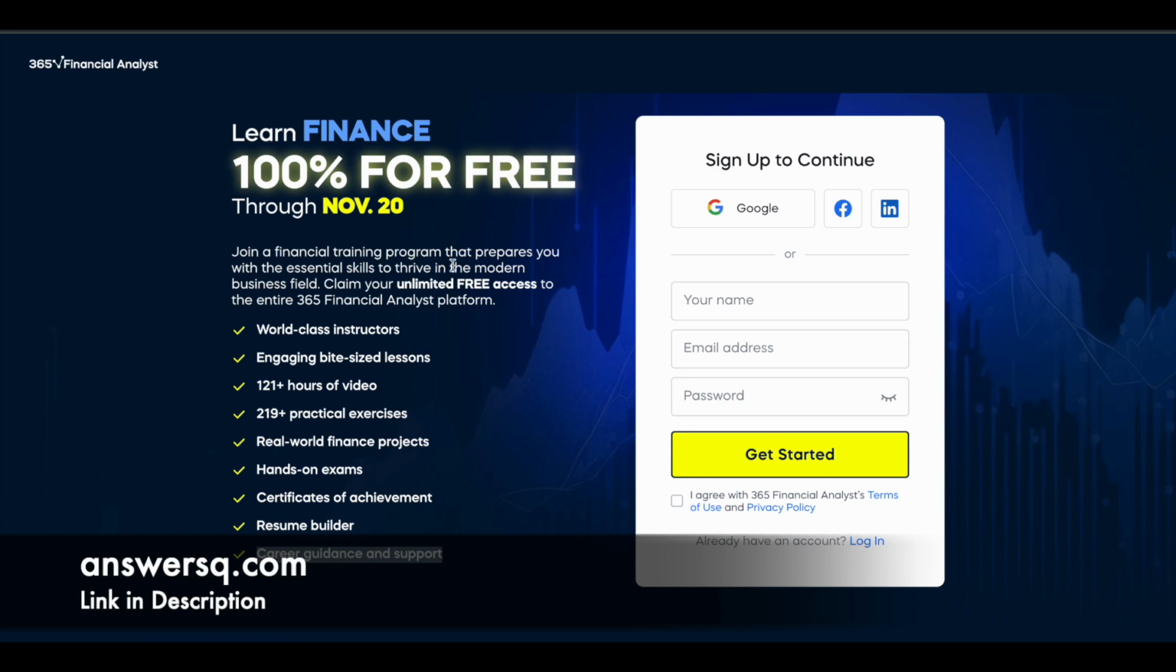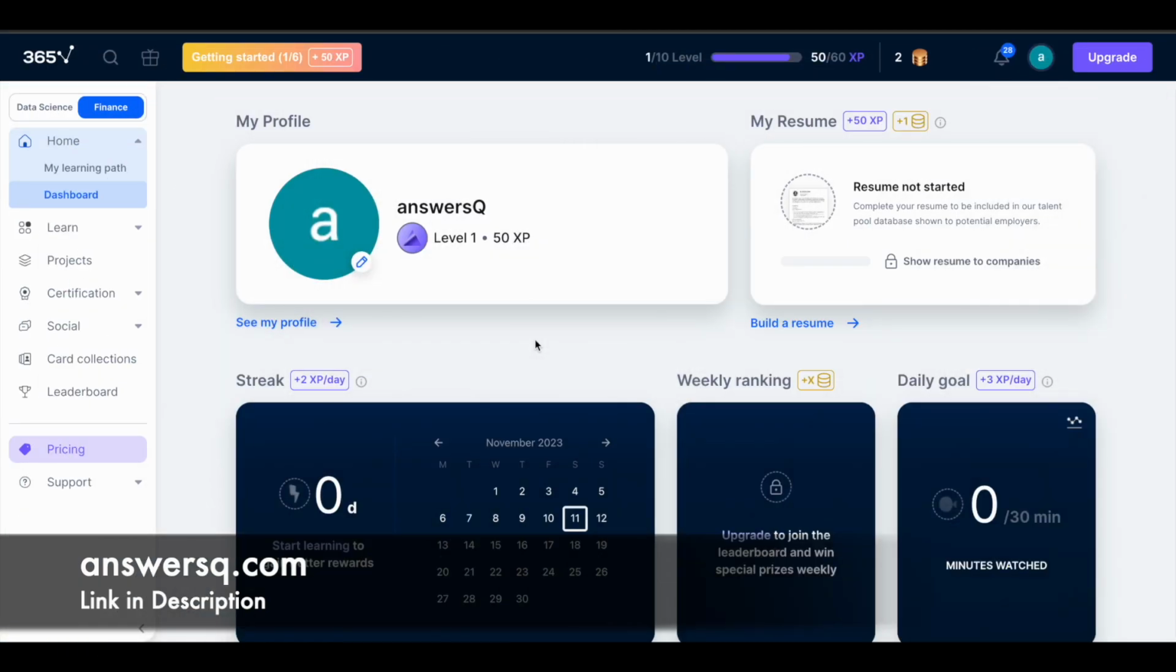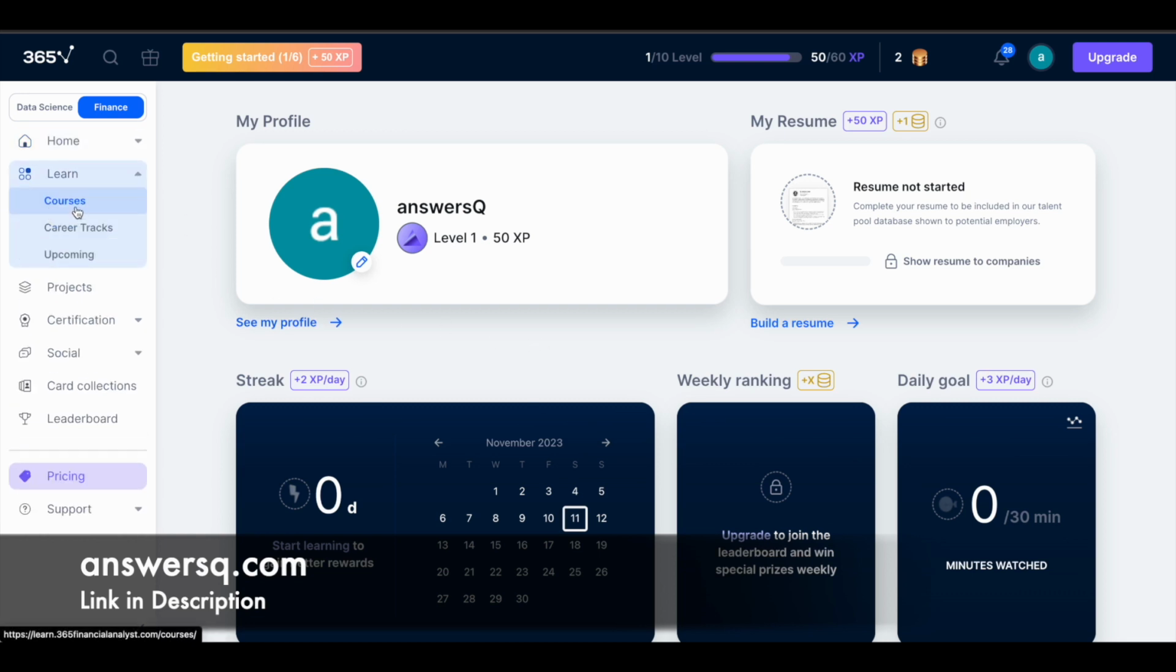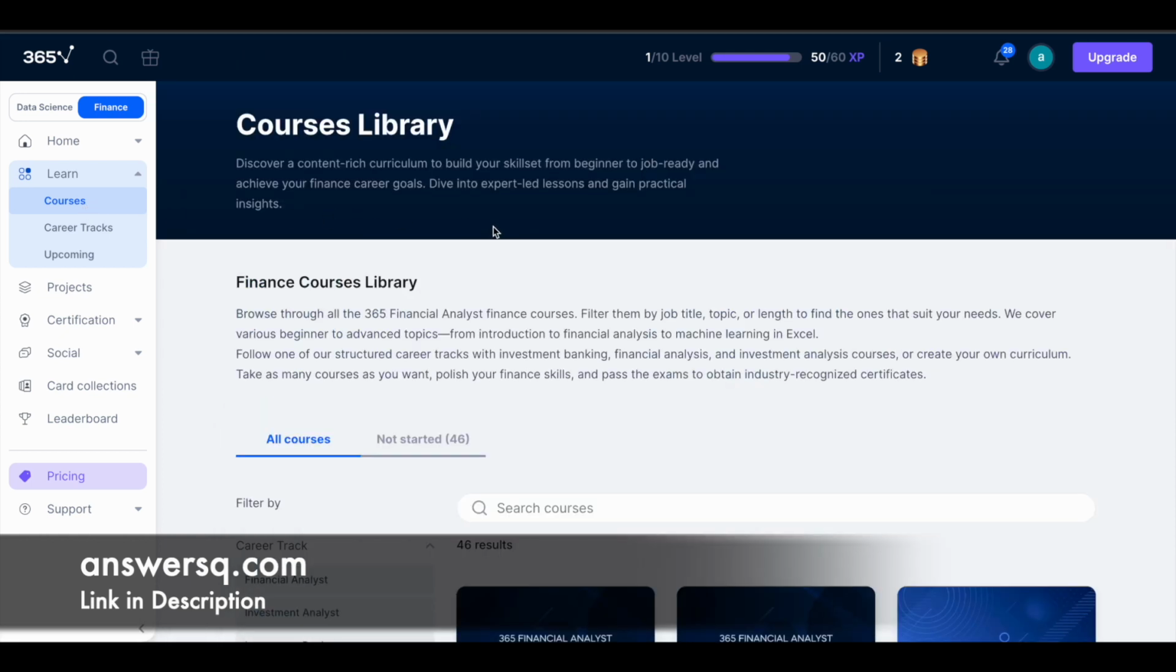Click on the link in description, go through all the details and come to this page. Once you are here, you can sign up using your Google account, Facebook account or LinkedIn account, or else fill in your details here manually, like your name, email address, and set a password for your account, and click on this get started and log into your account. Once you are logged in, you will be directed to your account dashboard like this. Here, just click on learn on the left side, and there will be a courses section. Click on courses and it will take you to the course library of the 365 Financial Analyst